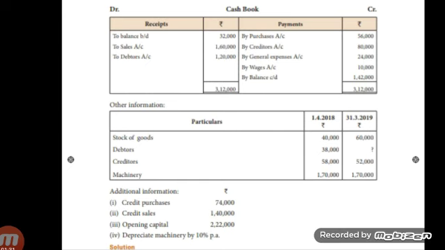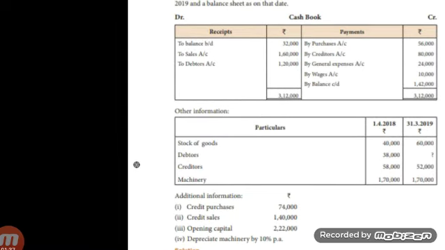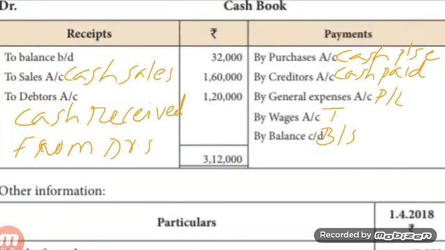Children, before solving total debtors account, let me explain the cash book. What is a cash book? Cash book shows all cash receipts and cash payments. All cash receipts are recorded on the debit side and all cash payments are recorded on the credit side.